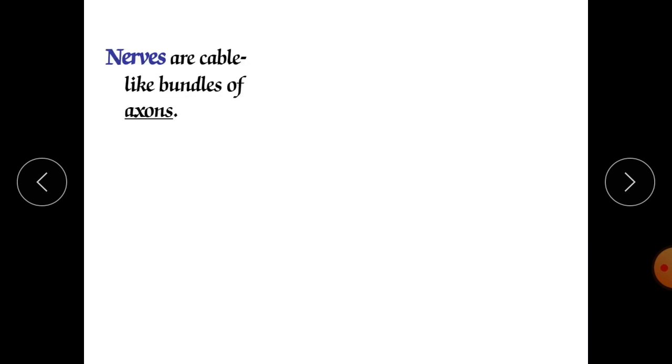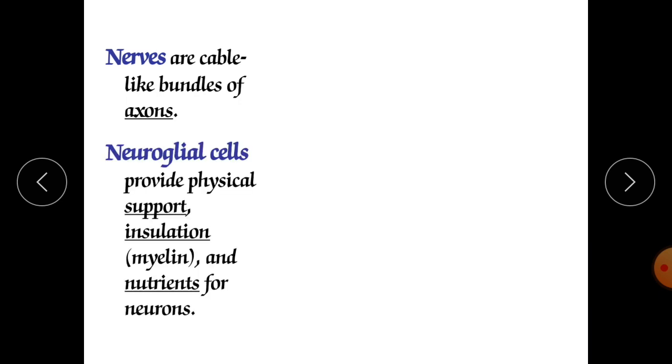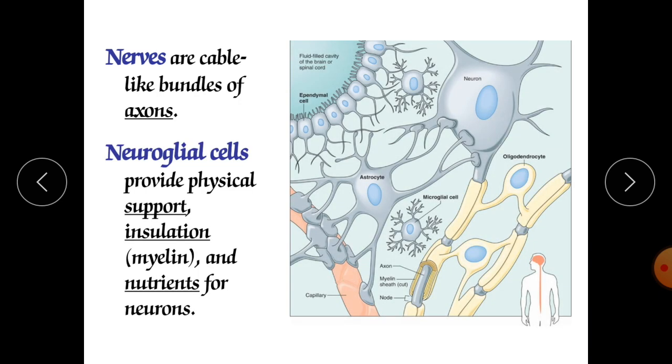Now, nerves are cable-like bundles of axons. The neuroglia provide physical support, insulation, myelin and nutrients for neurons.